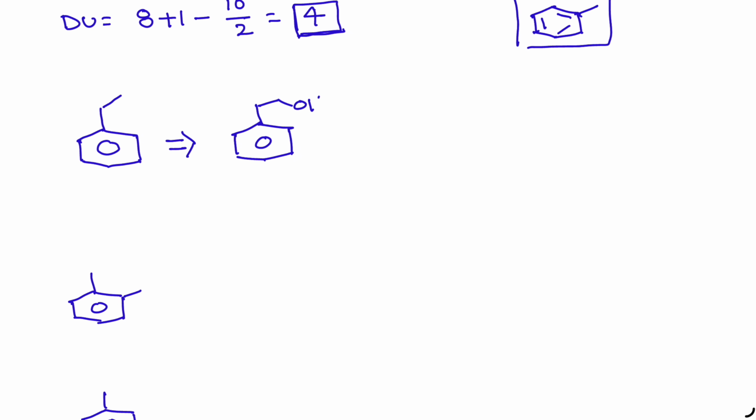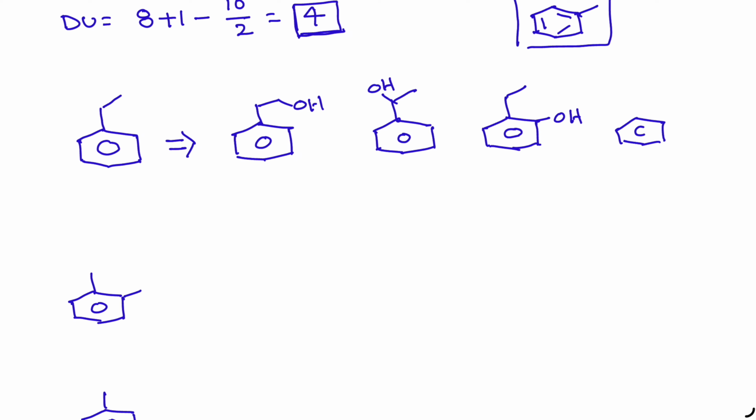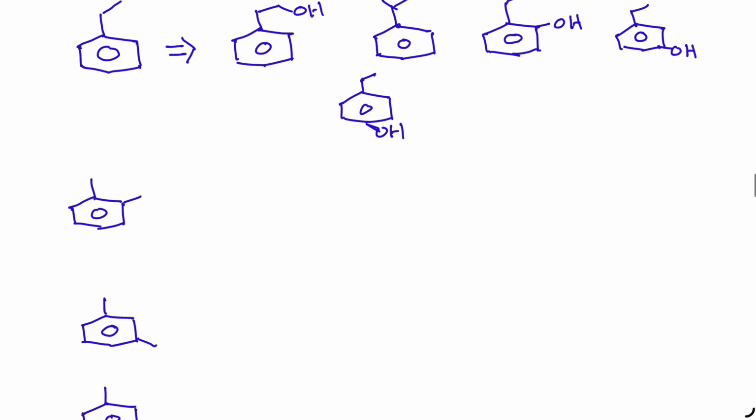Like this, here one structure, here OH group, with respect to the ethyl group at ortho position, at meta position, and at para position, like this, from this.